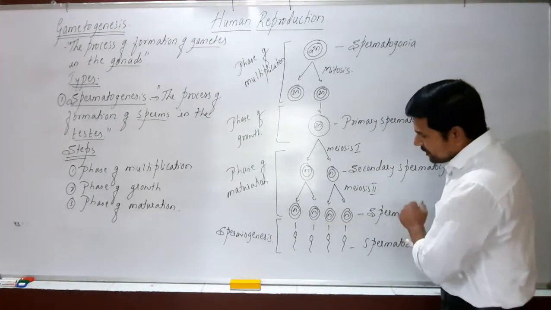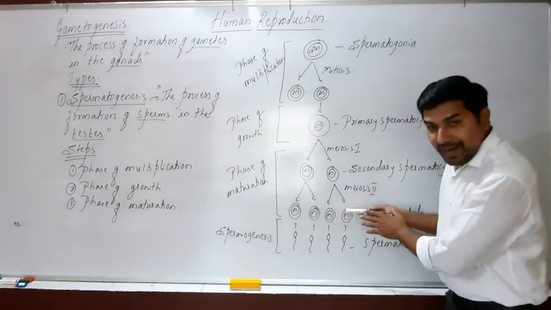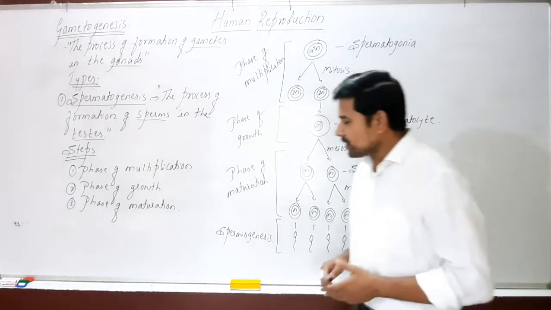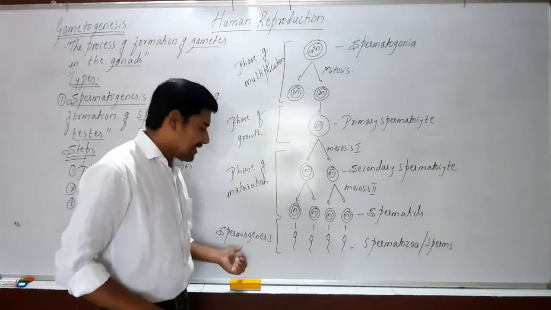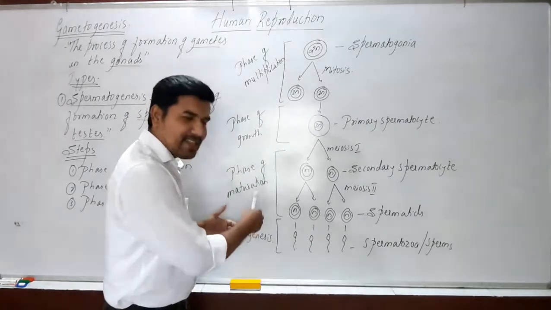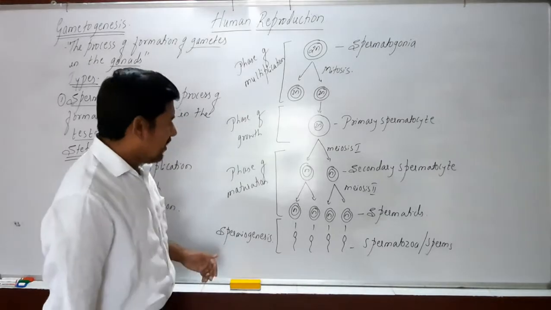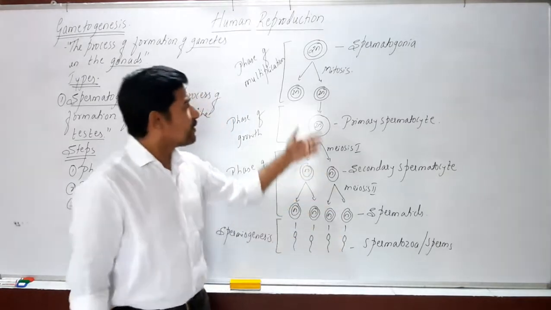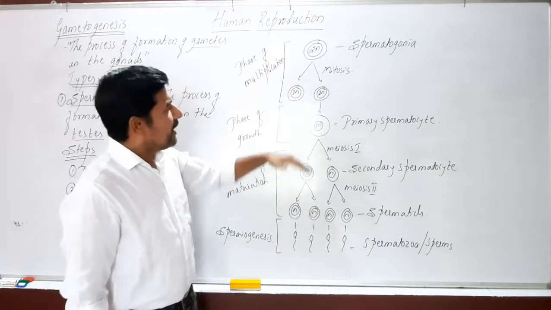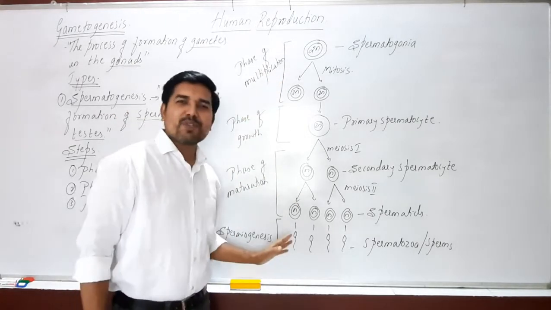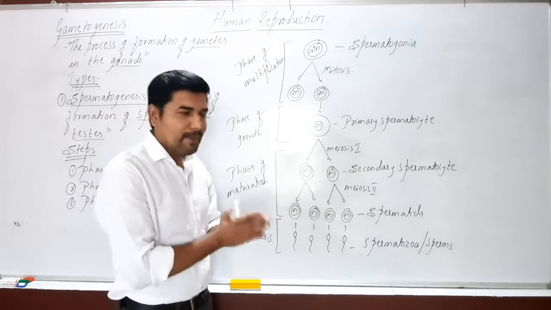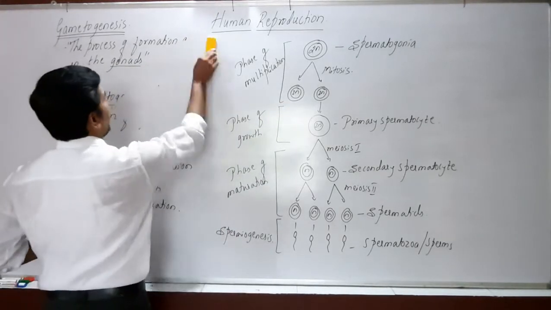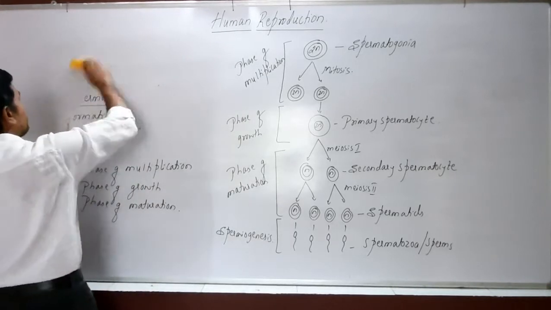Now these spermatids undergo transformation into spermatozoa, which we call sperms. And the last process is called spermiogenesis. We will look at the definition of spermiogenesis. This is the process of spermatogenesis, where functional sperms are produced from one spermatogonium. Now, where exactly does the process occur? It occurs in the seminiferous tubule. Then how exactly does it occur, and how are these gametes formed? So let's see that part.